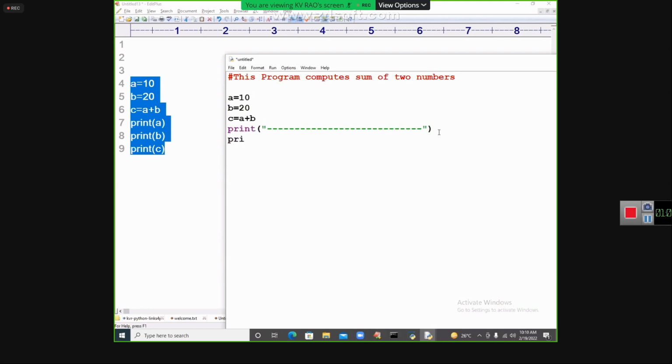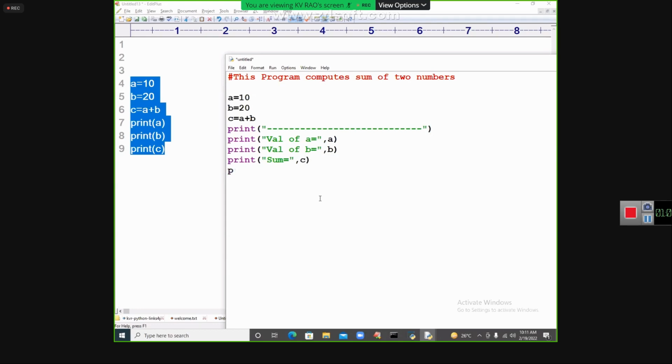Now print of value of a. Value of a is equal to a. Print of, I'm just printing value of a and then b. Value of b is equal to b. And next I'm writing sum is equal to, I'm taking c.